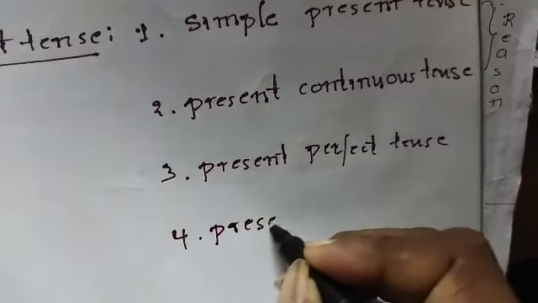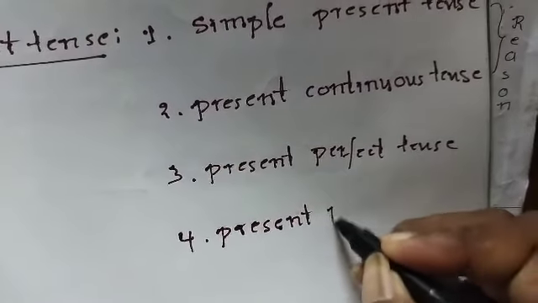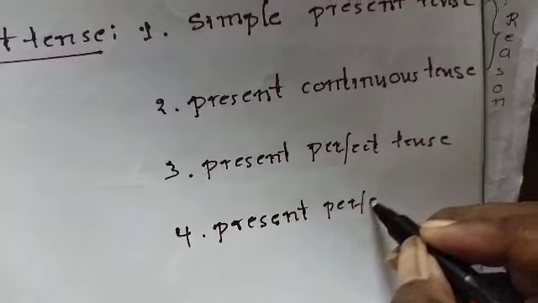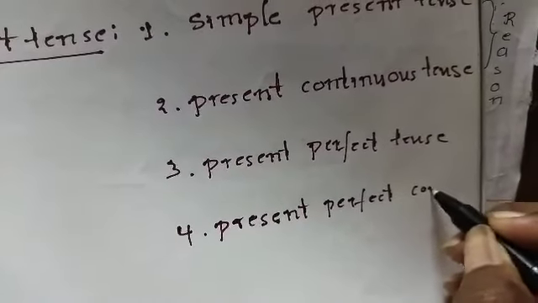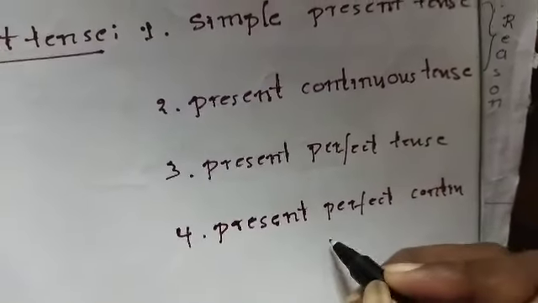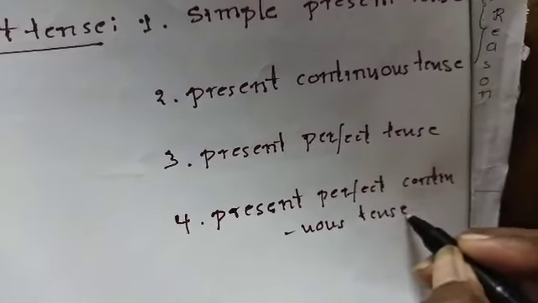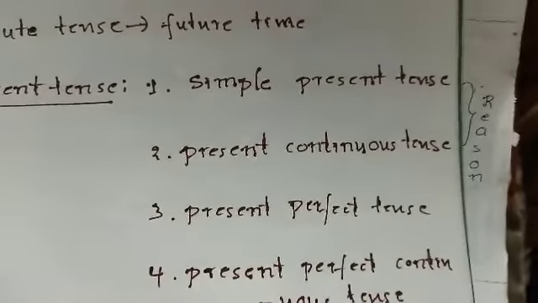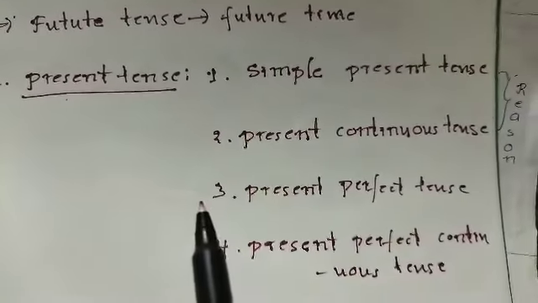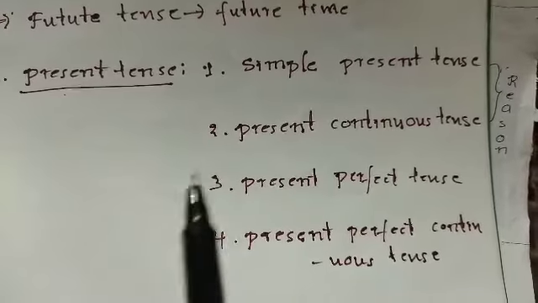And then present perfect continuous. In this way, each tense is divided into four categories.